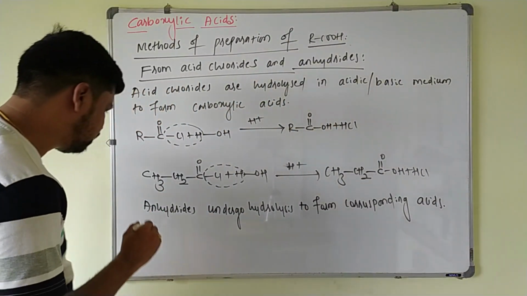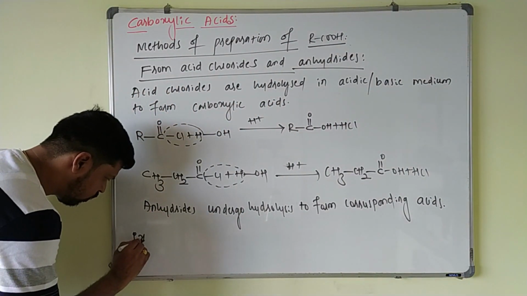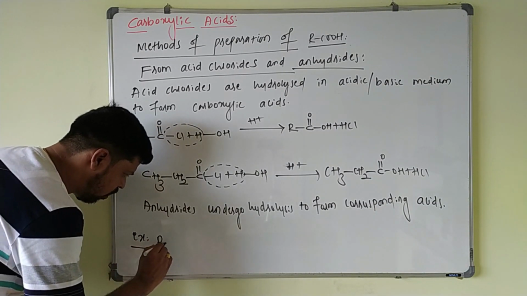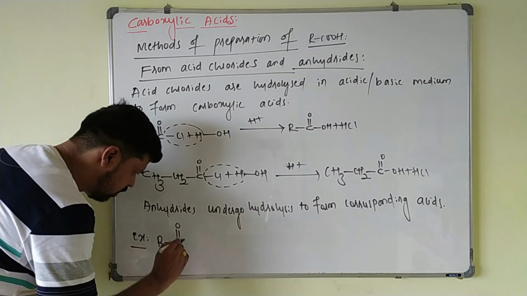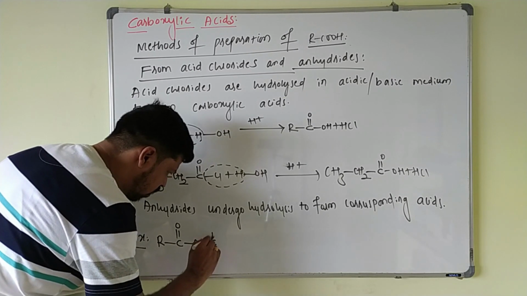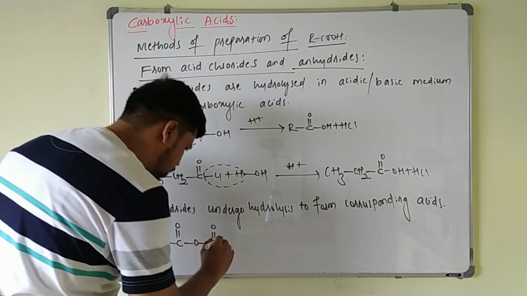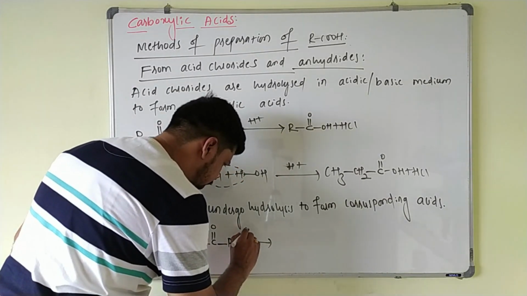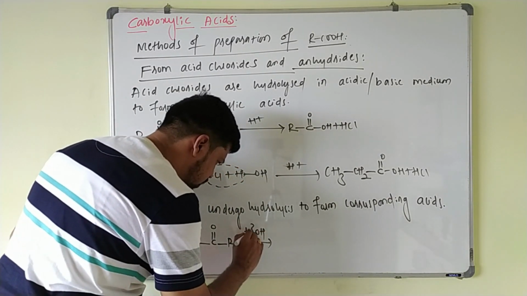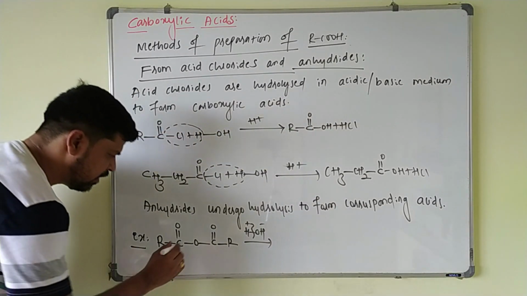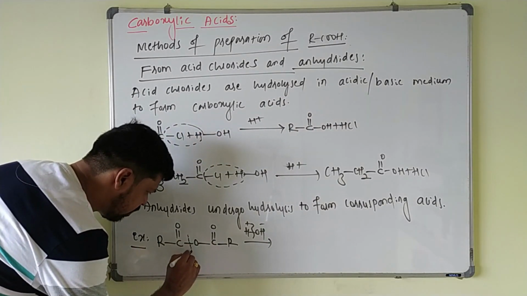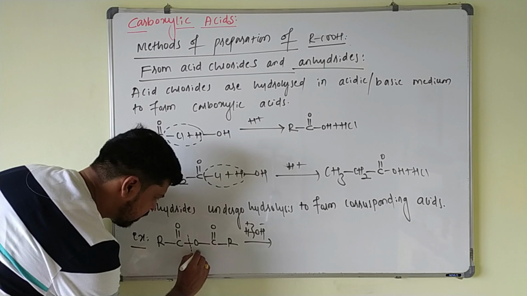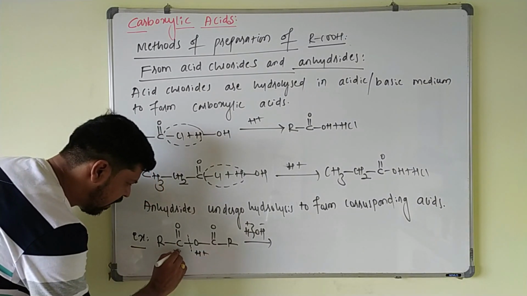Example, suppose I take a general formula of anhydride, RCO, O, this is C double bond O and R. This is your anhydride. This on treating with water, this is H plus and OH minus. You break any one of these carbon oxygen bonds, and here you add H plus, and to this side you add OH minus.